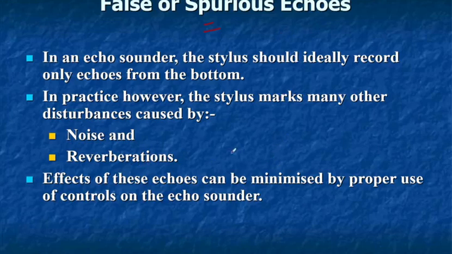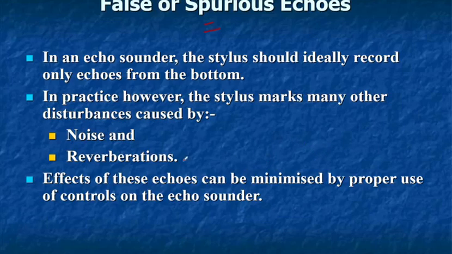We'll see what reverberations are before that. These echoes can be minimized by proper use of controls on the echo sounder. So you have to choose your range scale and gain very judiciously according to the draft and the nature of the seabed. You have to choose your gain adjustment, to which the watchkeeping officer has to be very cautious and aware.